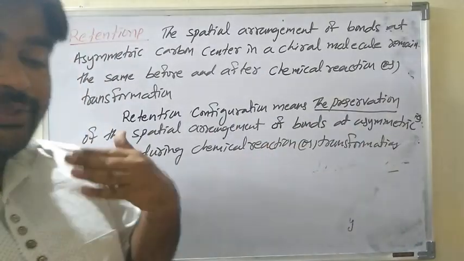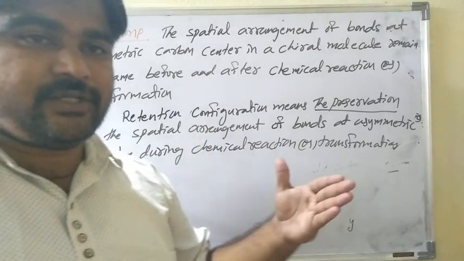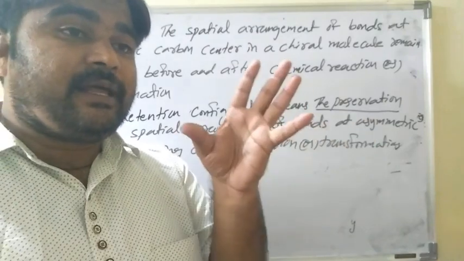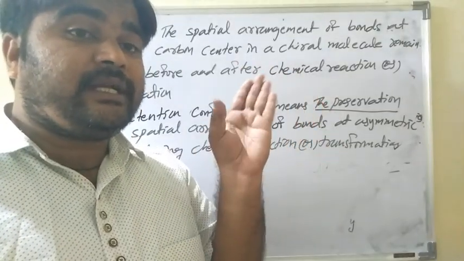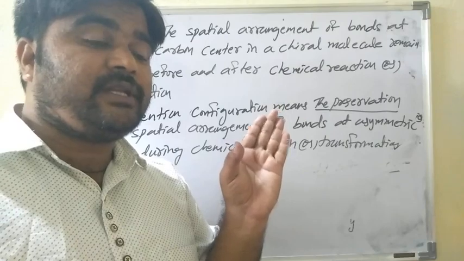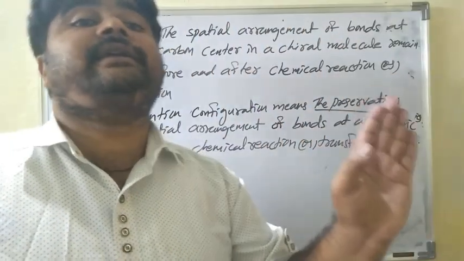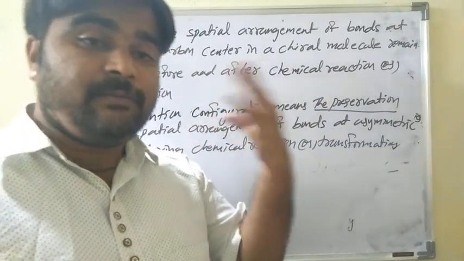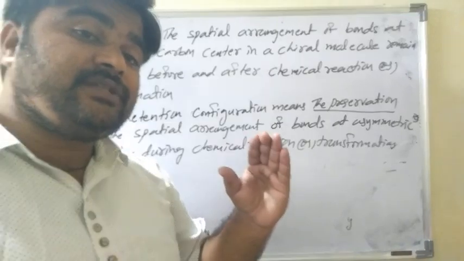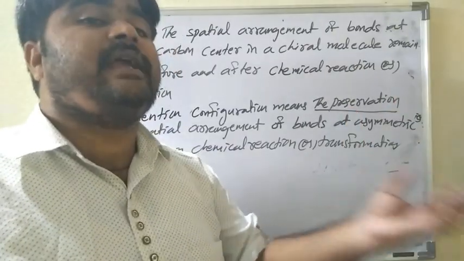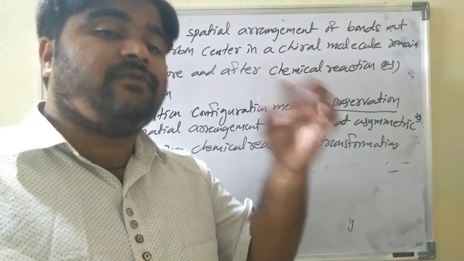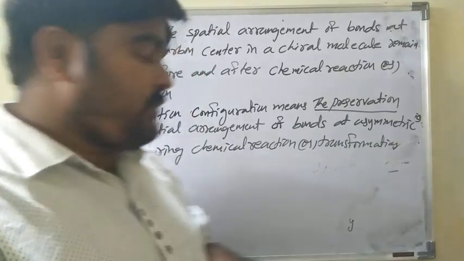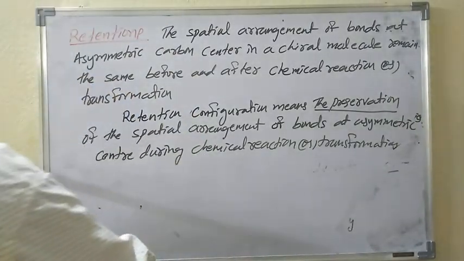So in general, take any chemical reaction. In retention of configuration, the product configuration is the same as the reactant configuration. After completing the reaction, the product configuration is the same as the reactant configuration. Such a reaction is a retention of configuration. Coming to the example, we will discuss such an example.